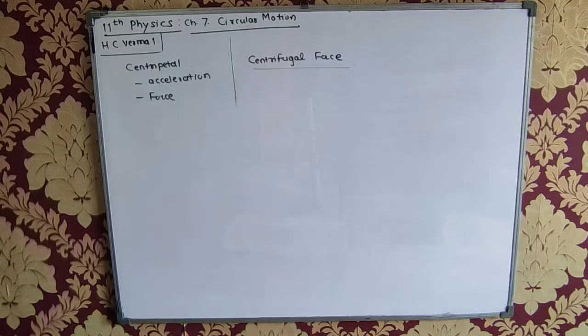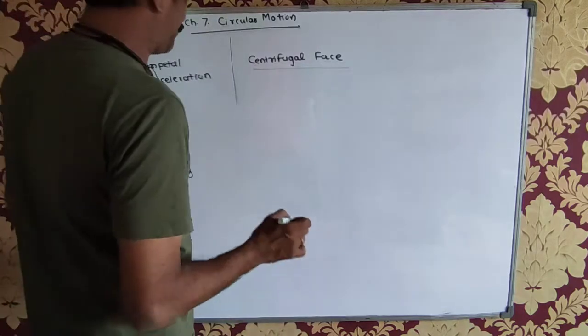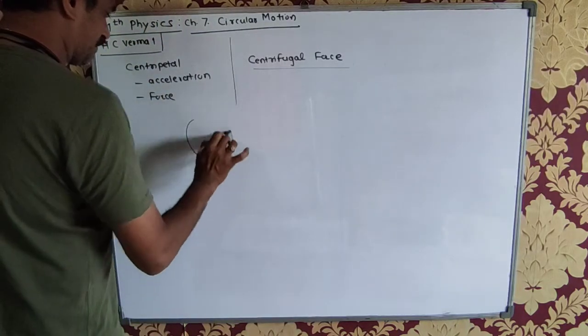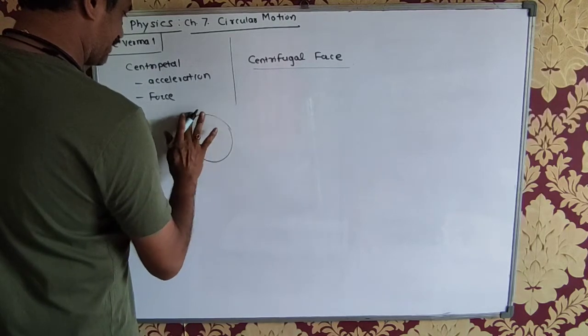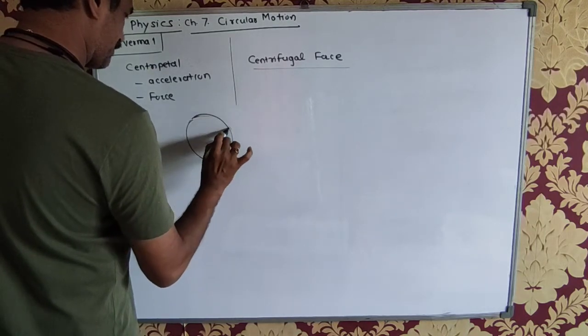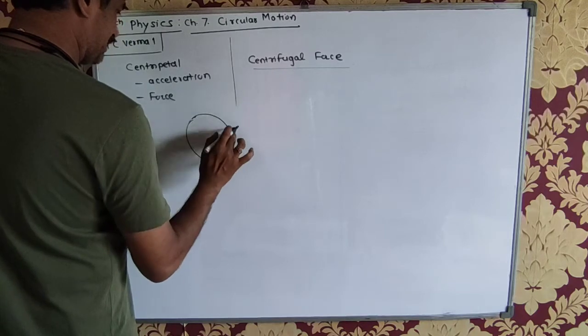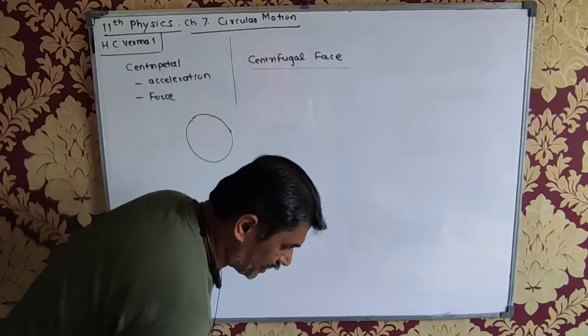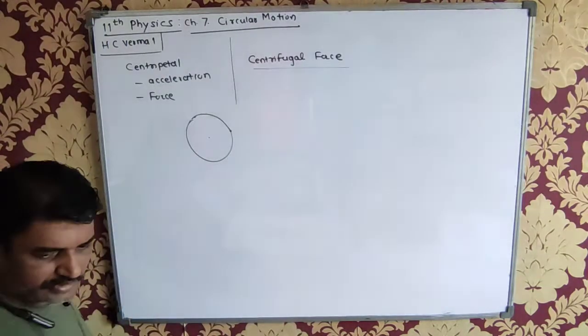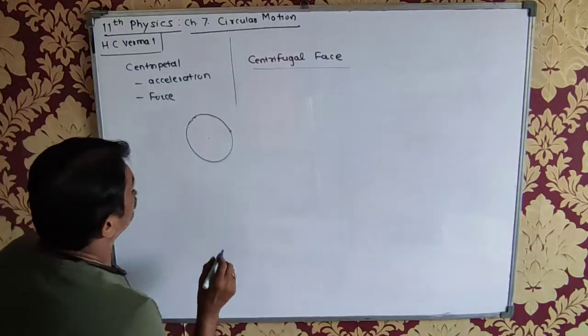11 Physics Chapter 7 from H.C. Verma 1, Circular Motion. We already started circular motion and we have seen that whenever a particle is performing circular motion, there is an acceleration acting at every point along the circular track. This acceleration causes the circular motion.